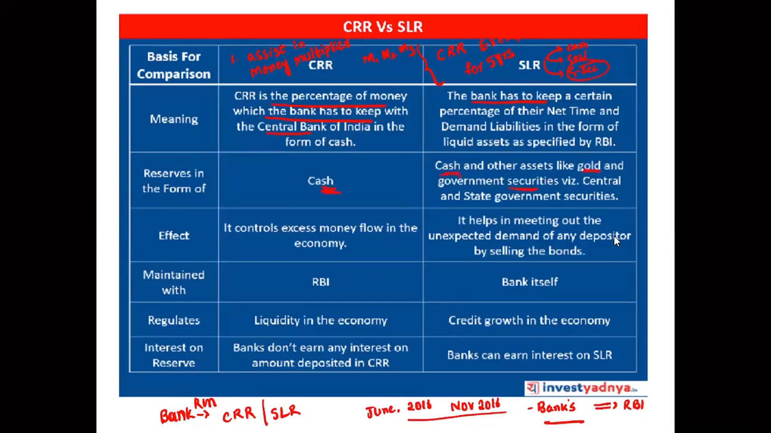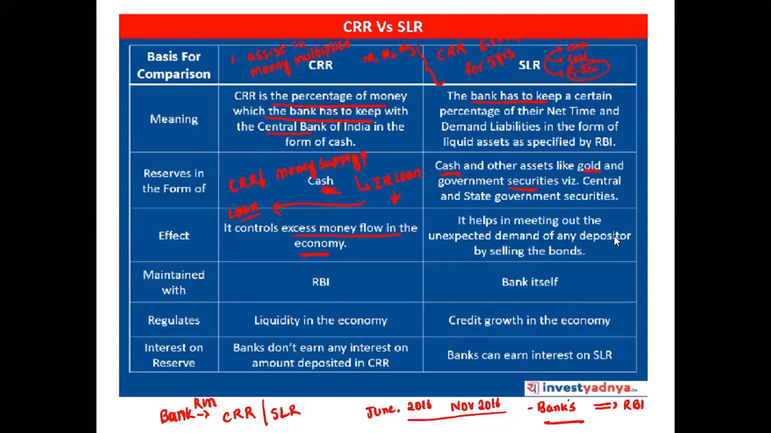Then, in effect, it controls excess money flow in the market, that is in the economy. If CRR decreases, money supply increases. If money supply increases, can I say interest on loans will decrease? More people will take loans, and loans will increase, and there are high chances of default also. But if there are genuine business persons, then these loans can be utilized for their investment, and economic growth will take place.